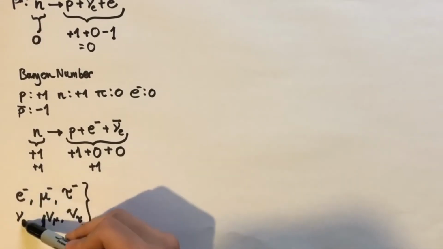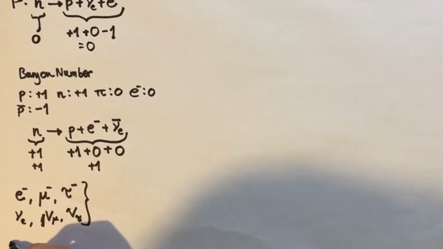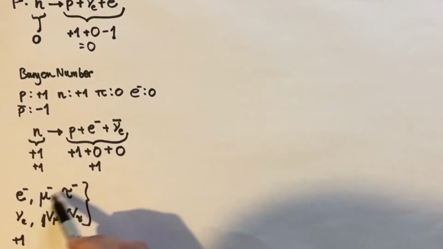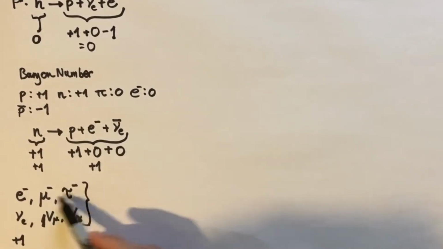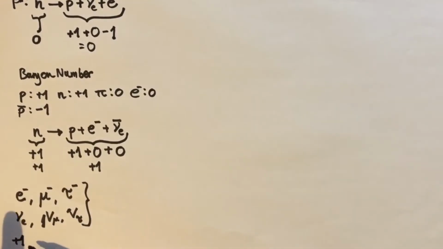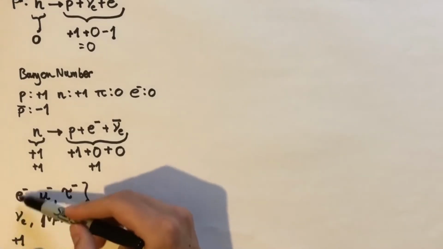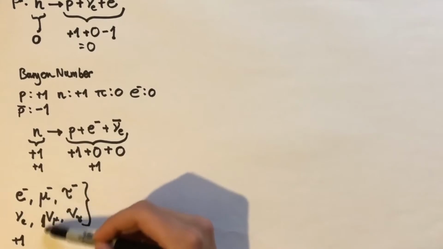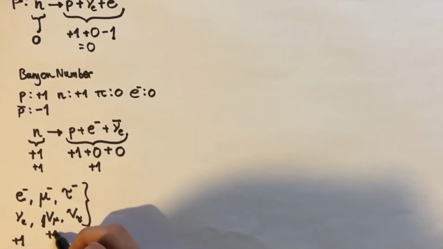So these two right here have an electron lepton number of +1, whereas all these guys right here have nothing to do with electrons, so they all have an electron lepton number of 0. However, that's only electron lepton number. If we look at mu lepton number, then these guys have nothing to do with mu's, and neither do these guys right here. These guys are going to have a mu lepton number of +1.